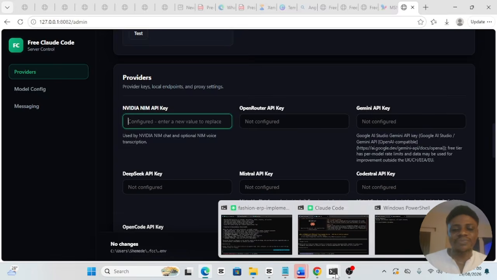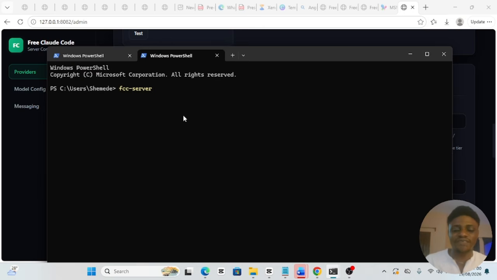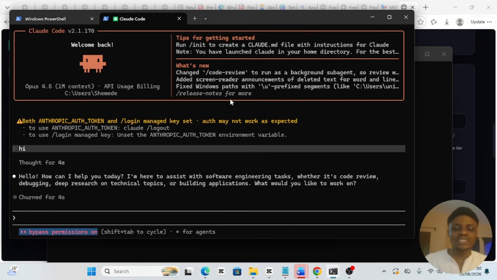Go back to your terminal window, and after the server, type FCC Claude. Here you can call in Claude, and then it opens Claude. Once that is set, you'll be logged in on your Claude. You can go ahead and type hi just to test out the environment. So I said hi, and then it said hello, how can I help you today?